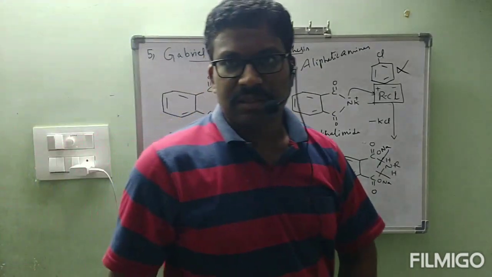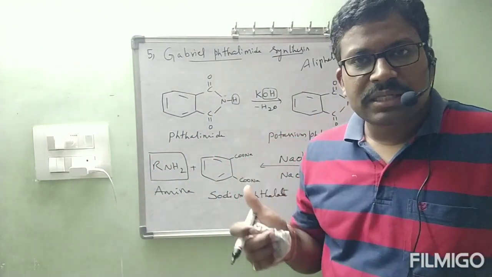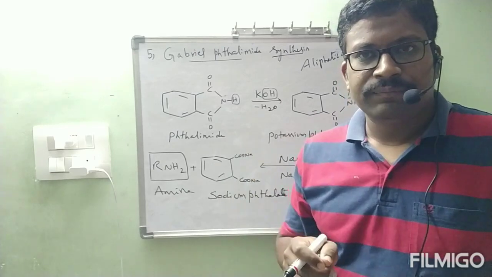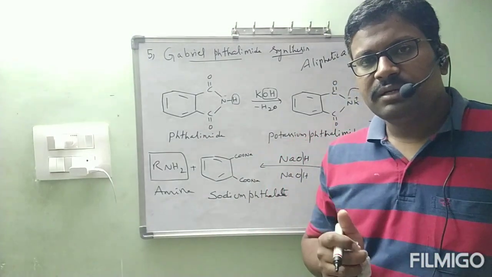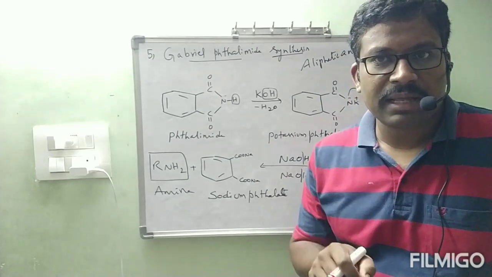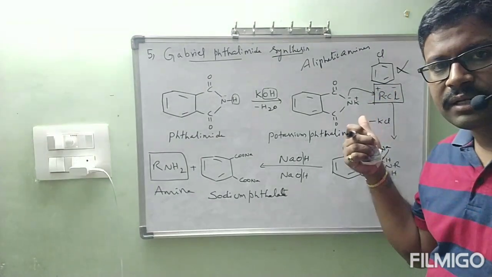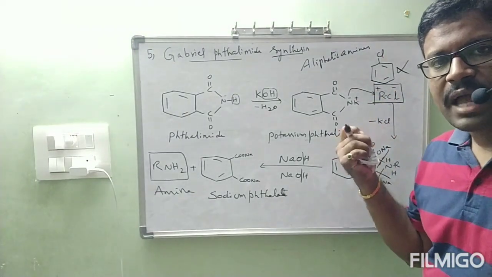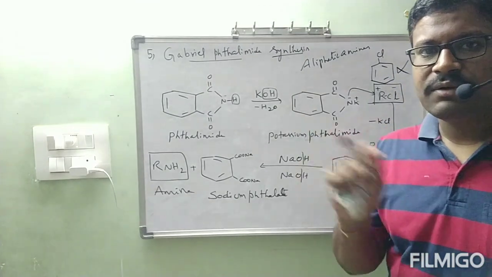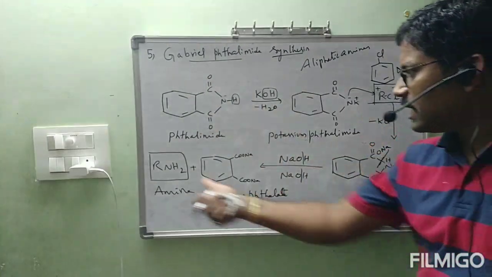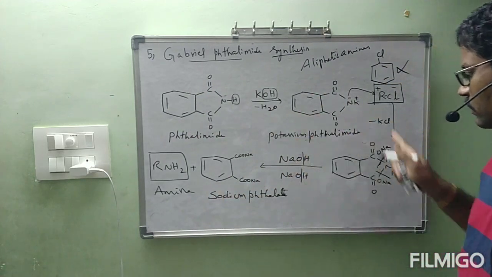So after completion of this synthesis preparation, write the note point. Gabriel phthalimide synthesis is the method which is not suitable for the preparation of aromatic amines, because to prepare the aromatic amines we have to take aromatic halide, that is haloarene, in which haloarenes cannot undergo nucleophilic substitution reactions easily. Okay, like that you can write one note point, and this is the way total reaction is happening from this side to this side, like this. I think it is very clear for you. Okay, note down carefully, all of you.